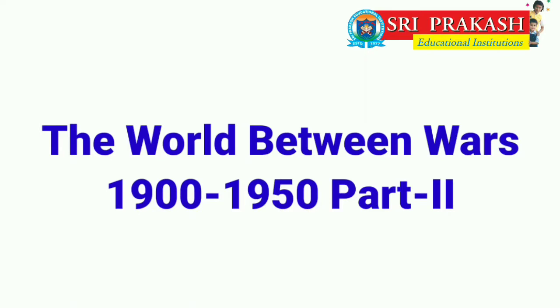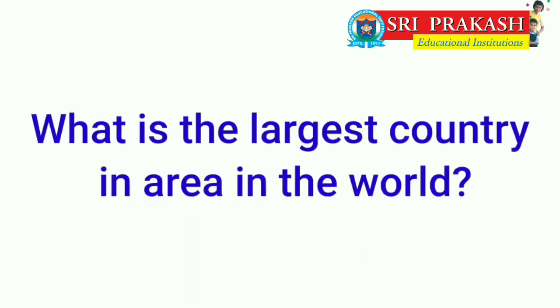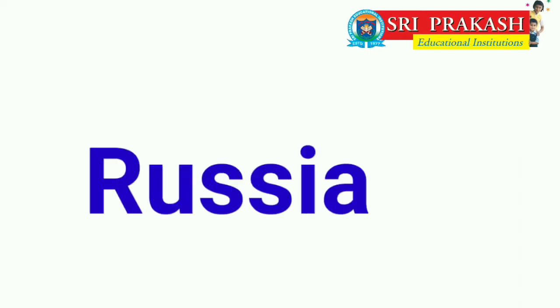Before going to the topic, let me ask you a question. What is the largest country in area in the world? Yes, you are probably right. The answer is Russia.